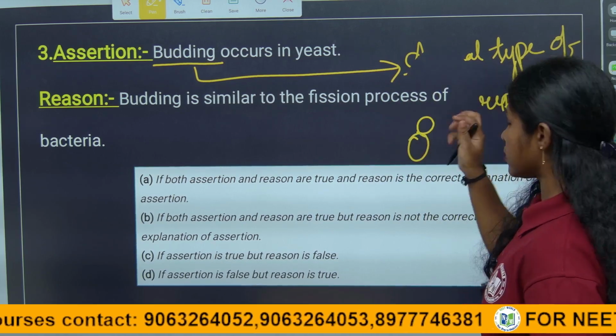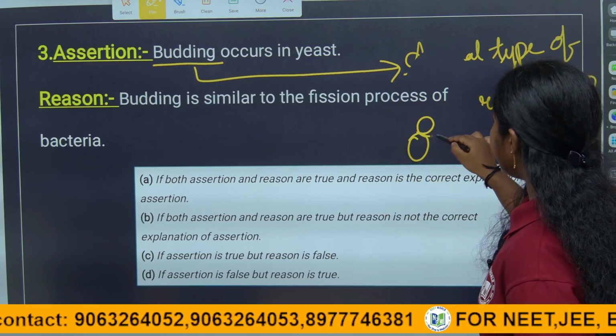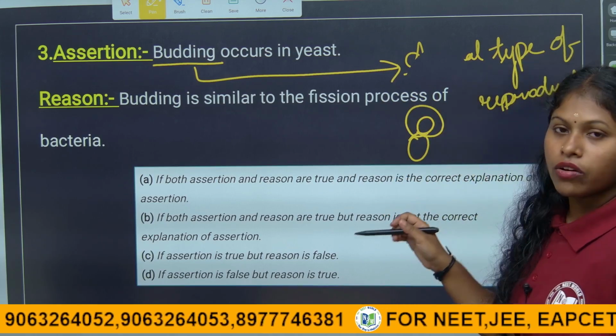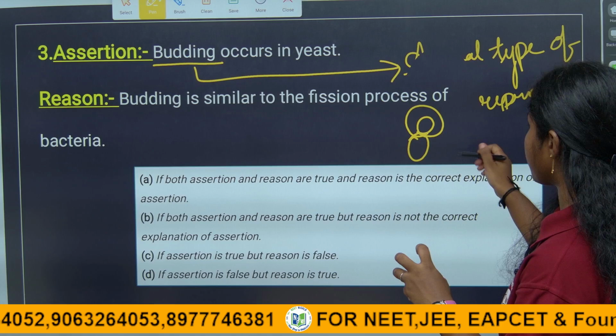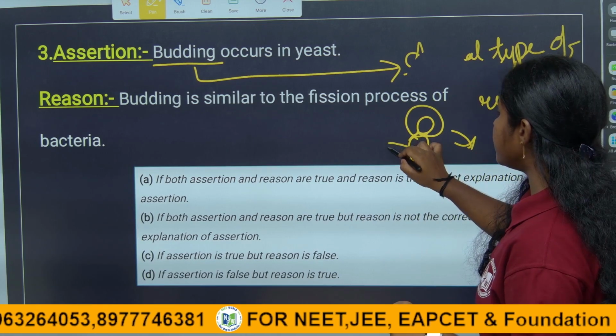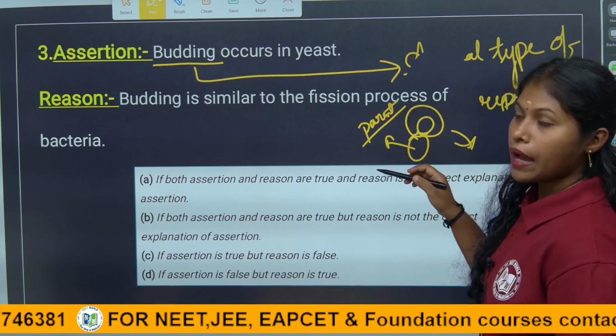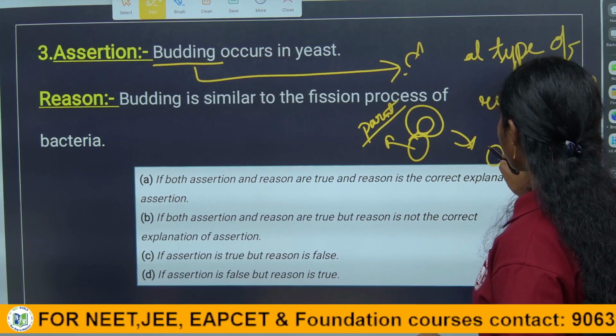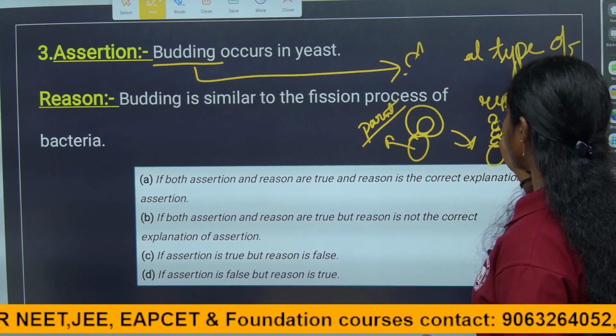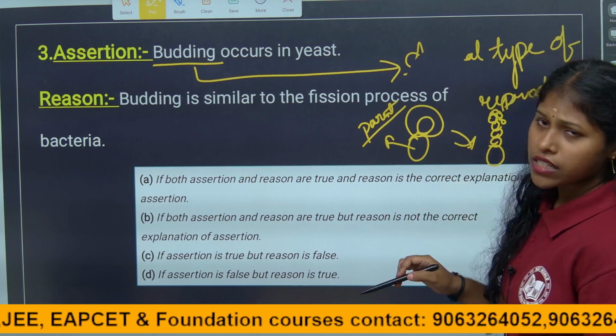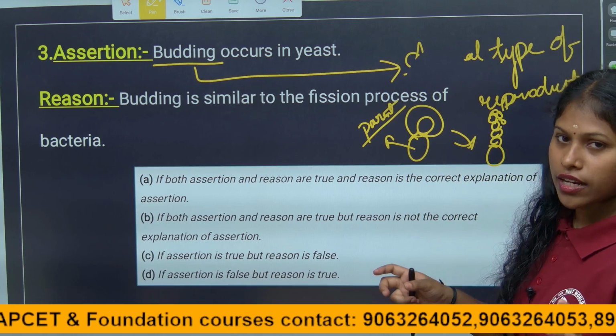It constricts and forms an entire new yeast, and it detaches from the parent. Here the parent individual can still be seen, or otherwise it forms a chain of buds. So this is how the budding process occurs in yeast.